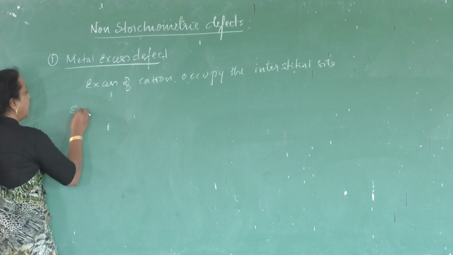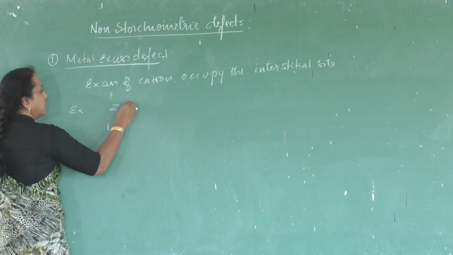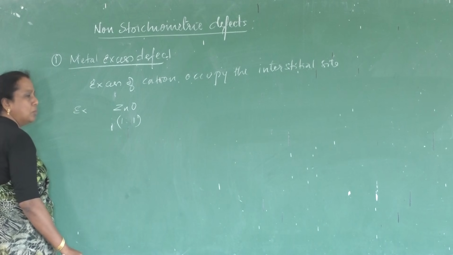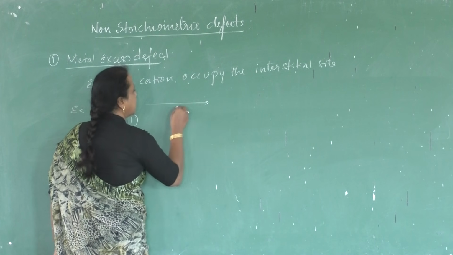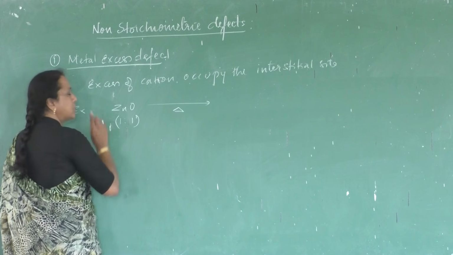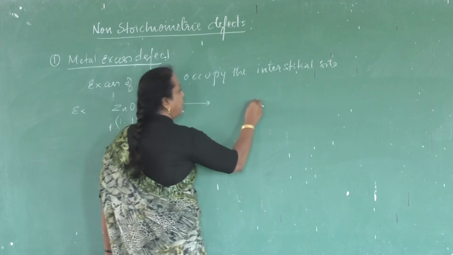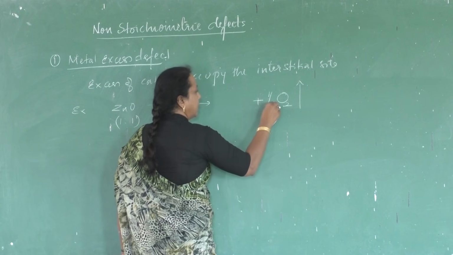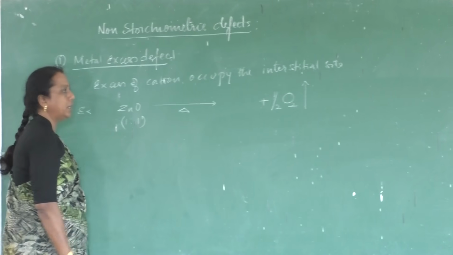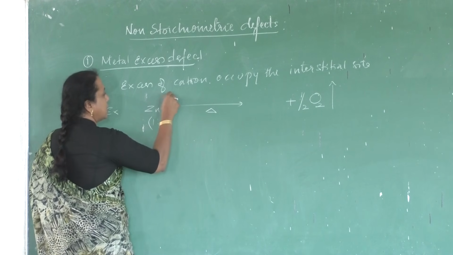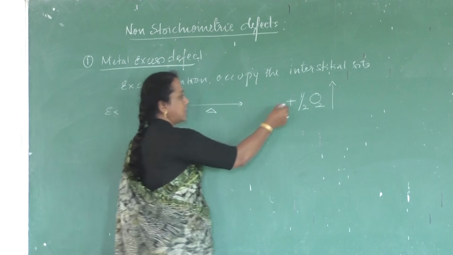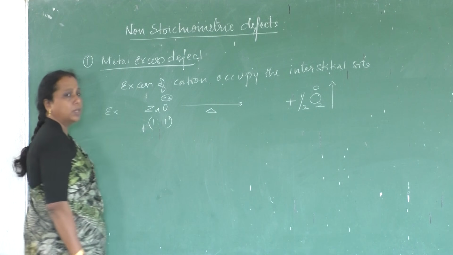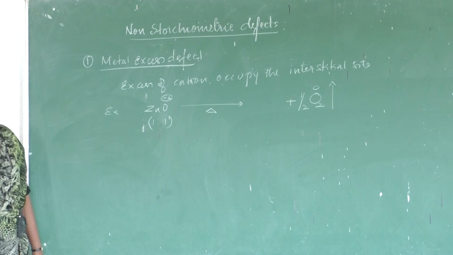For example, I am taking zinc oxide. In zinc oxide, zinc and oxygen are in the ratio 1:1. Whenever zinc oxide is heated, one of the oxide ions undergoes some modification. What is this modification, you tell me? Oxygen gas is liberated. Half a mole of oxygen is liberated. The oxidation state changes from -2 to 0. Is it a decrease or an increase in the oxidation?